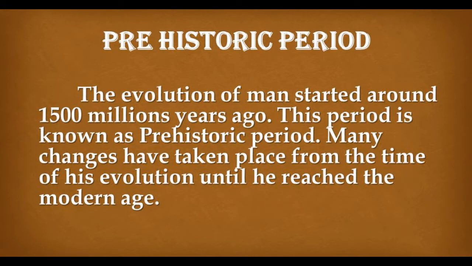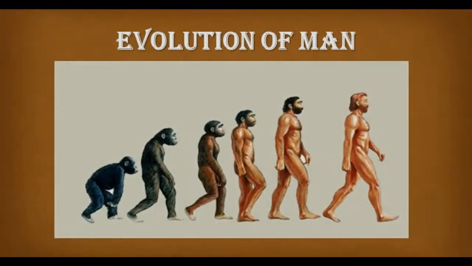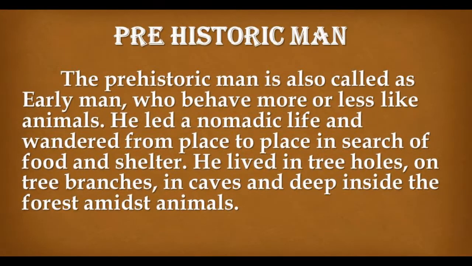Prehistoric period. The evolution of man started around 1500 million years ago. This period is known as the prehistoric period. Many changes have taken place from the time of his evolution until he reached the modern age. Evolution of man. Prehistoric man. The prehistoric man is also called early man, who behaved more or less like animals.